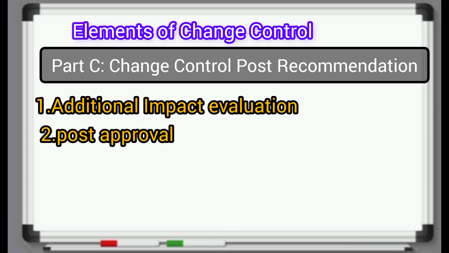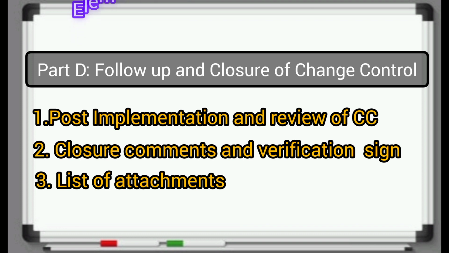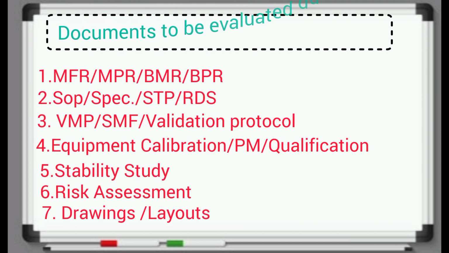Part C. Change control post recommendation. 1. Additional impact evaluation. 2. Post approval. Part D. Follow-up and closure of change control. 1. Post implementation and review of change control. 2. Closure comments and verification sign. 3. List of attachments.